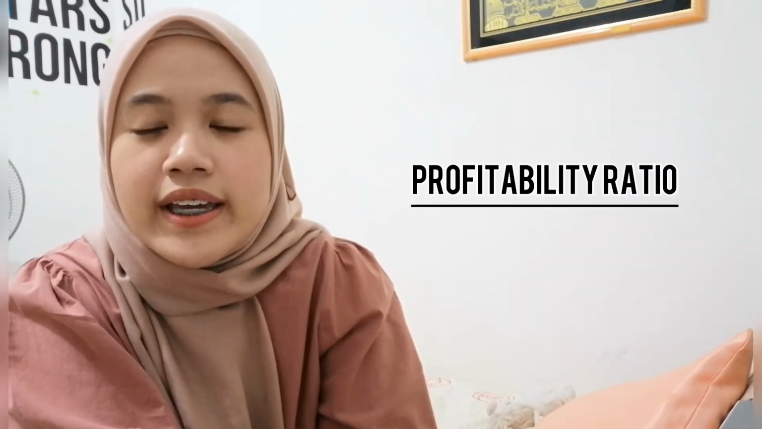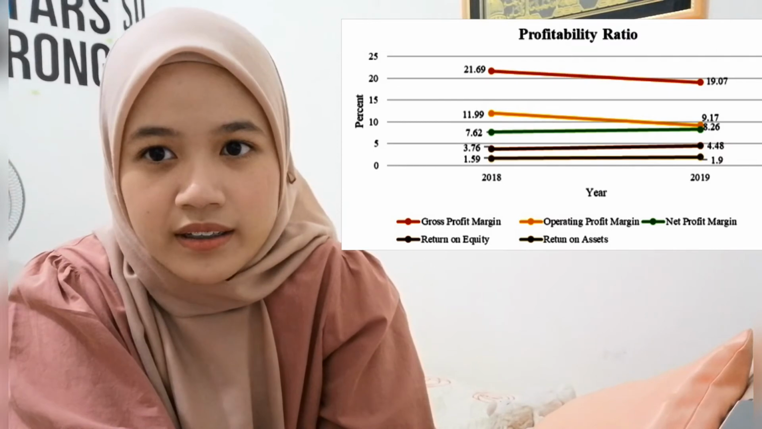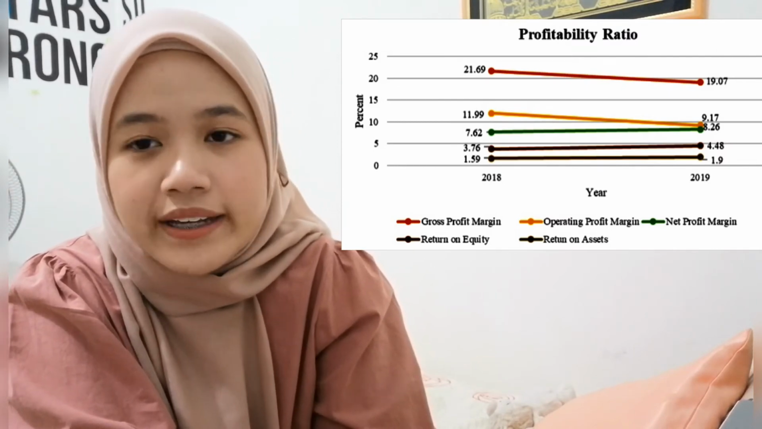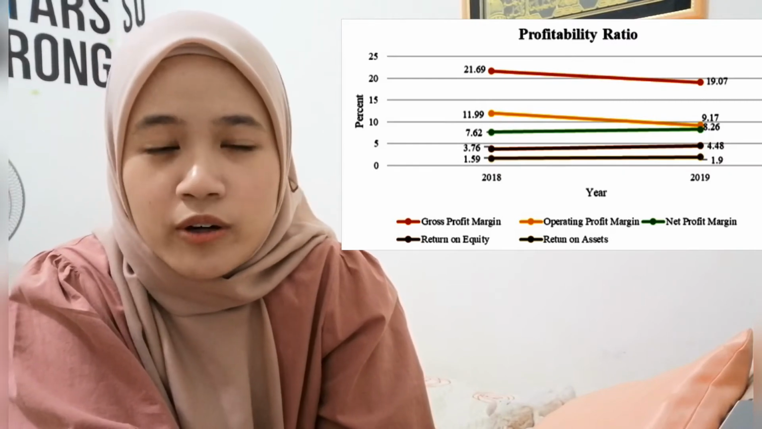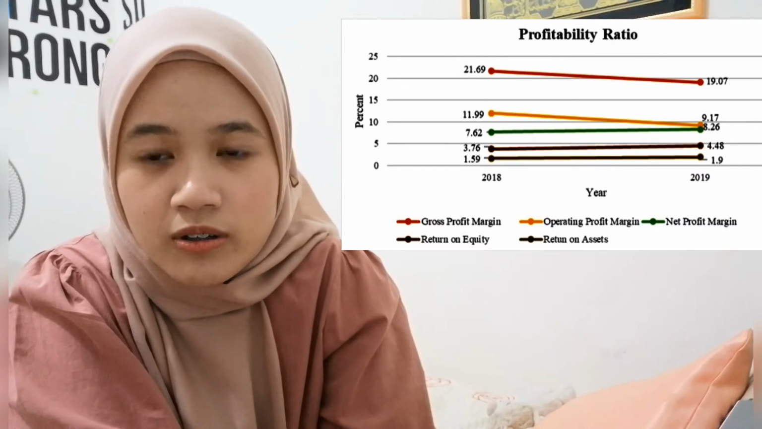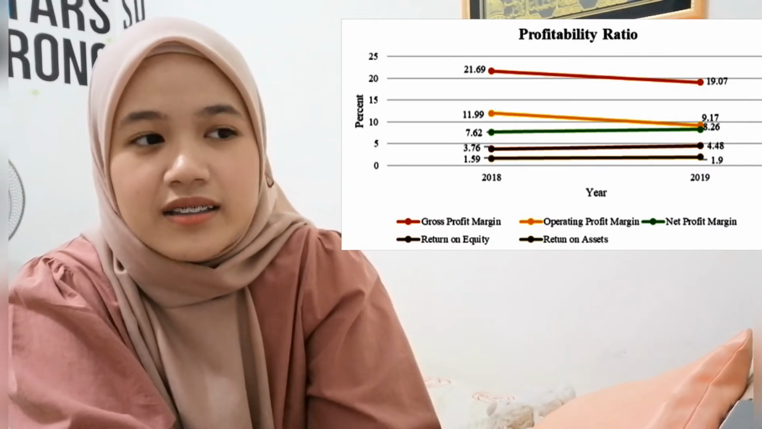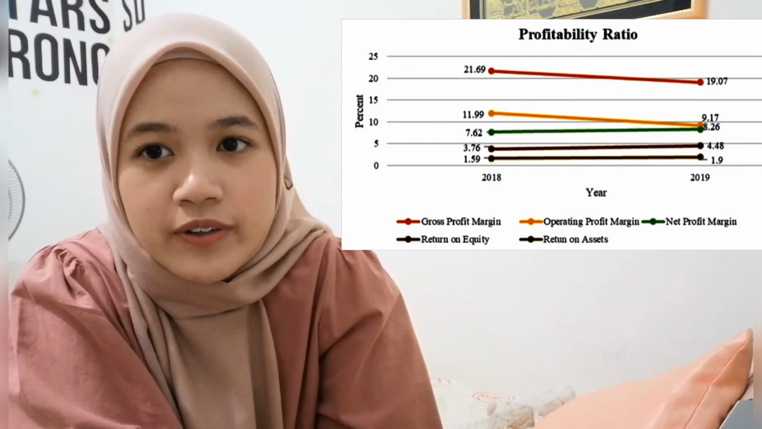The first ratio is the gross profit margin. In 2018 the firm had 21.69% and in 2019 the firm had 19.07%, showing poor results, indicating that the firm is unable to control its COGS relative to its sales revenue. Next ratio is the operating profit margin.